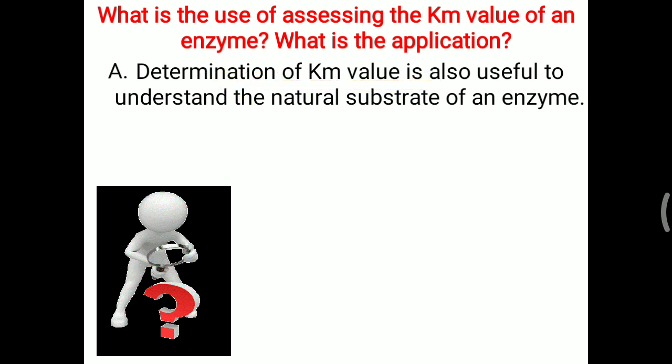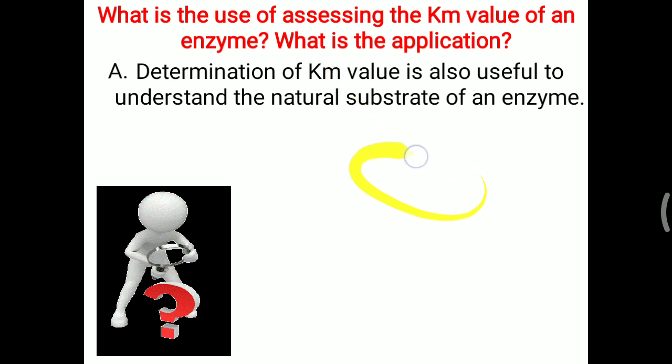Suppose one enzyme has a Km value of 10 and another enzyme has a Km value of 0.01, and one substrate is present. The enzyme with the higher Km value has a lower affinity for the substrate, but the enzyme with the lower Km value has a higher affinity for the substrate.